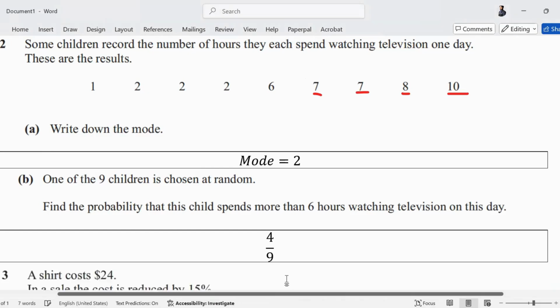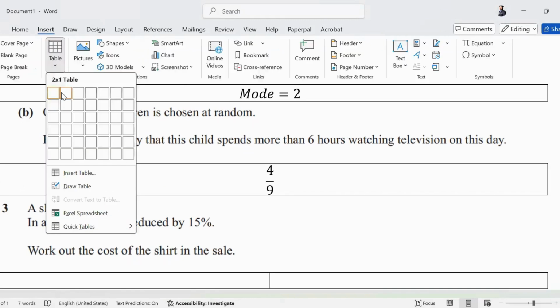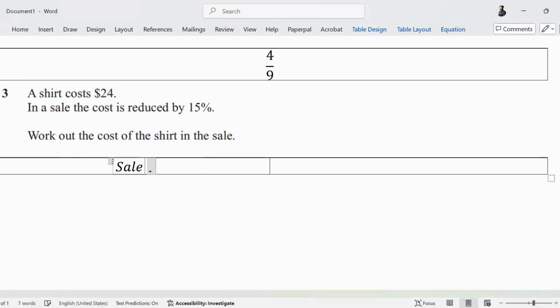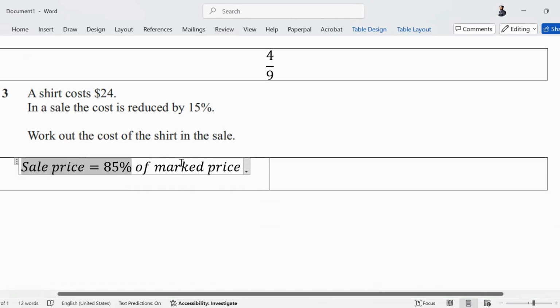I prefer students making equations in question 3. A shirt costs $24. In a sale, the cost is reduced by 15%. Right? So work out the cost of this shirt in the sale. So the sale price, can I say, is 85% of cost price or mark price to be specific. Is that right? Mark price is the original price that the thing had. If you have a 15% discount, you need to pay the remaining 85%. This is the best way. I recommend students to make such equations when solving questions.